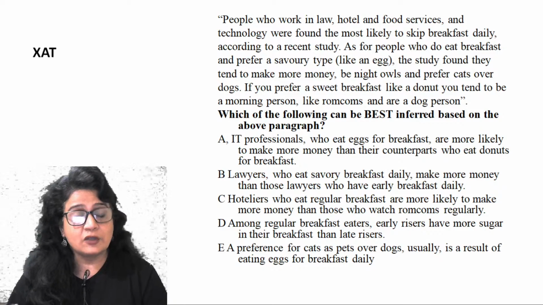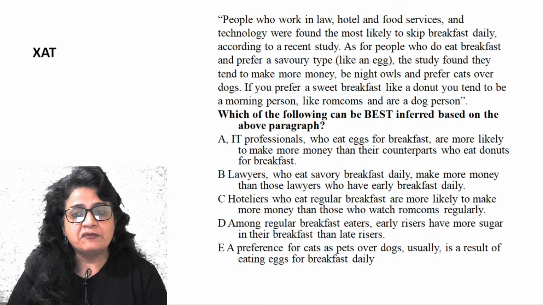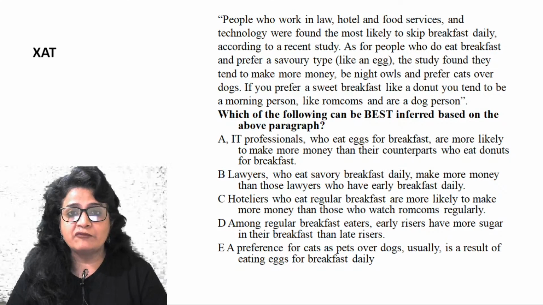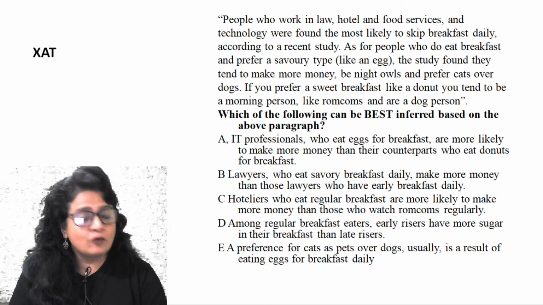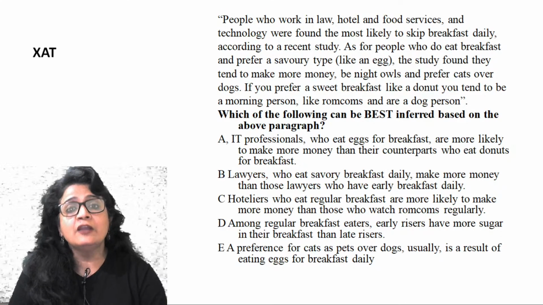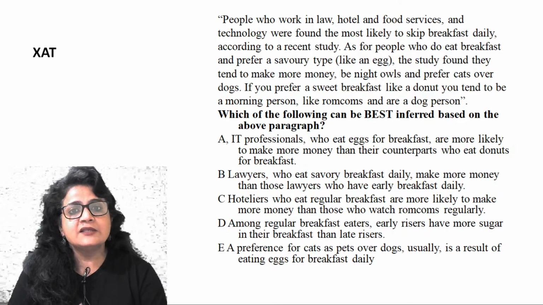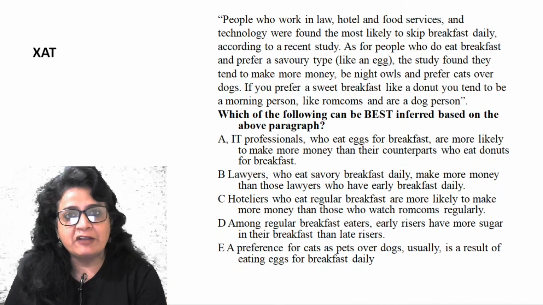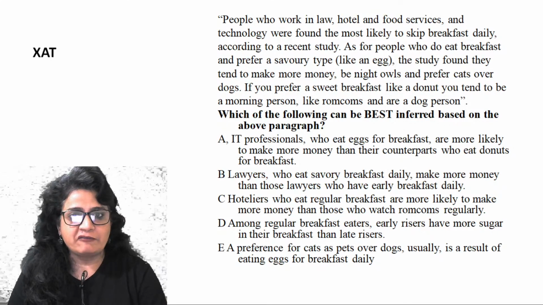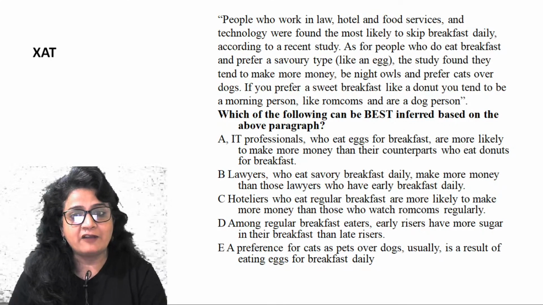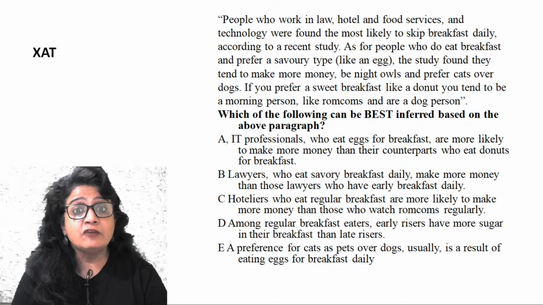Second, lawyers who eat savory breakfast daily make more money. Yes, those lawyers who have early breakfast daily. Now, this paragraph did not say anything about taking breakfast early or taking breakfast late. It is about taking savory items or sweet items for breakfast. That is how the distinction has been made in the paragraph. So the second option is actually distorting the information. That's why it cannot be inferred.